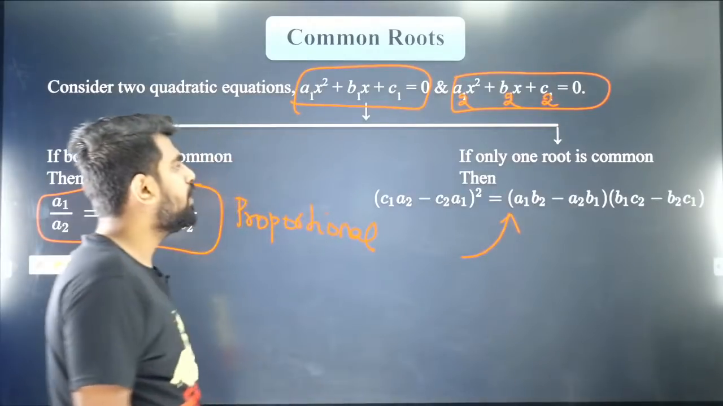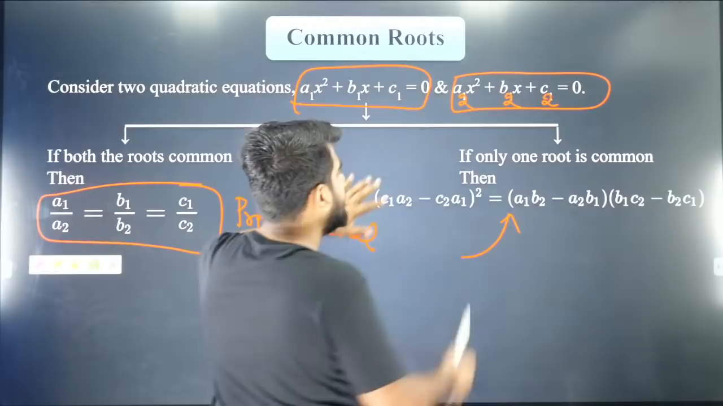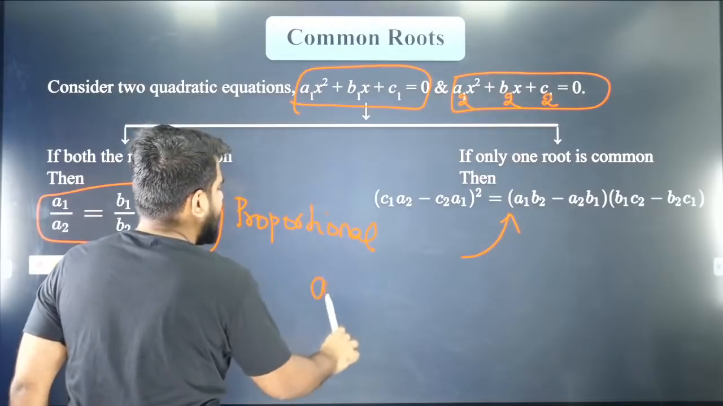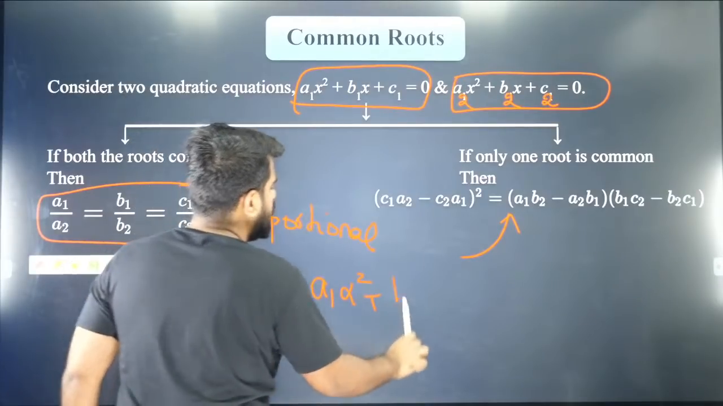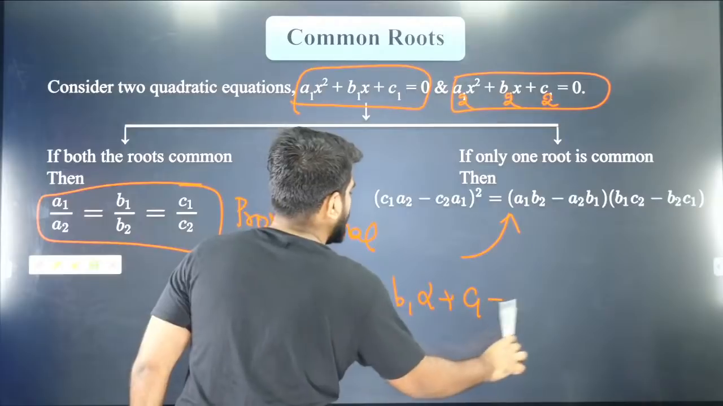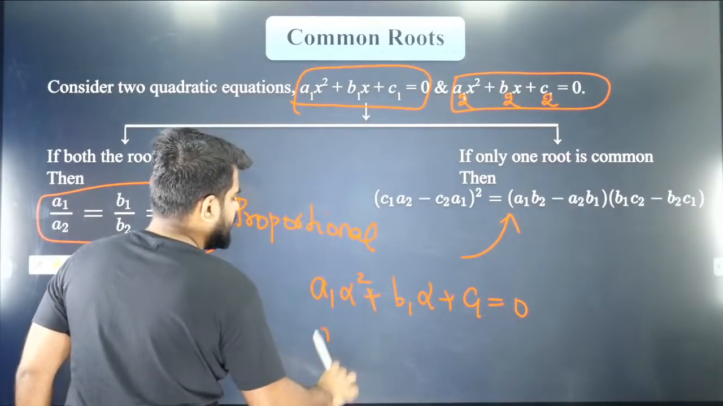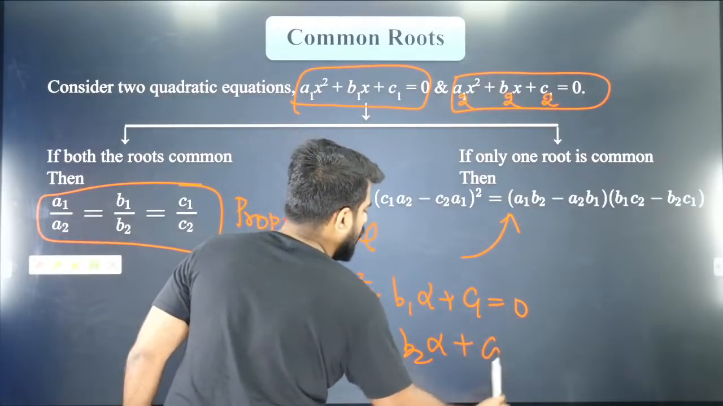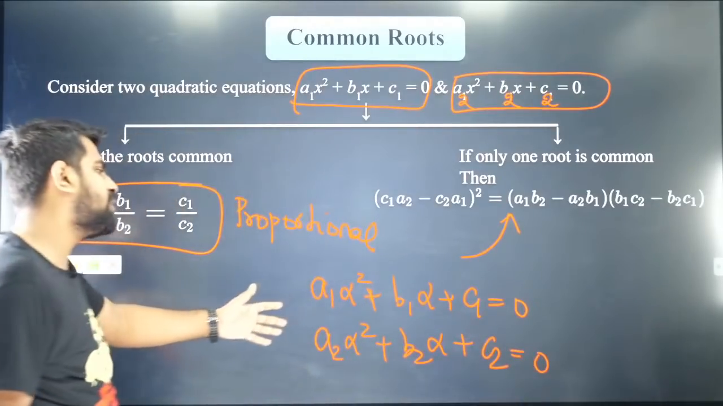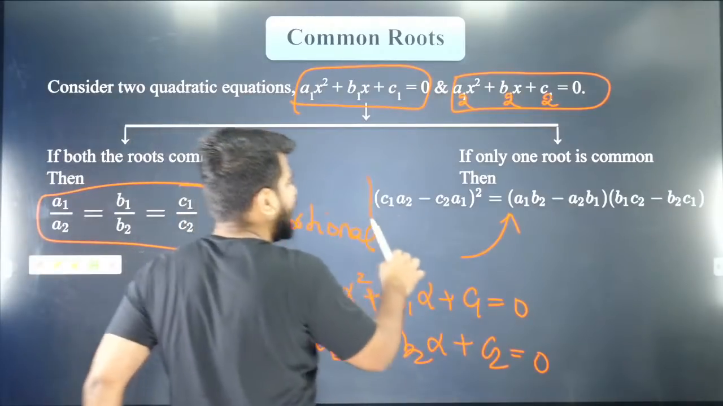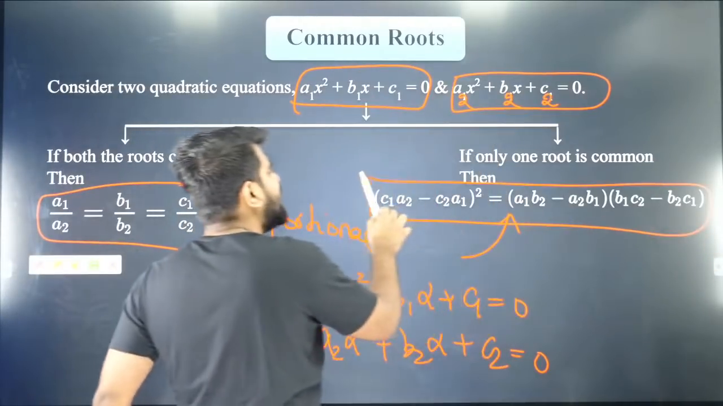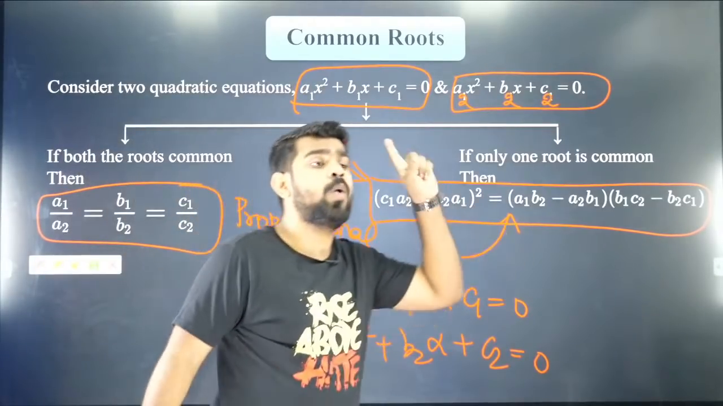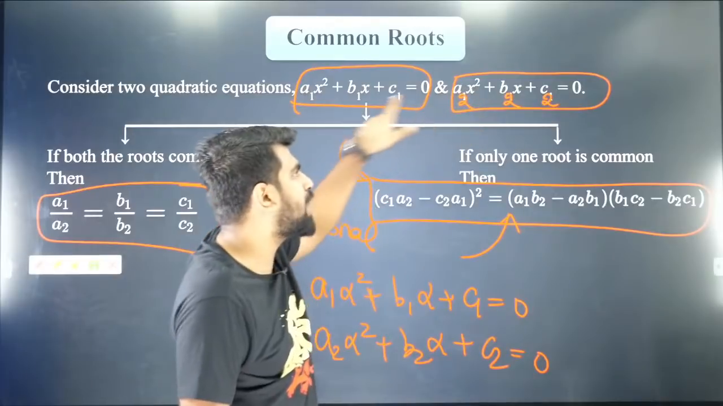So Lohit, this is your Cramer's rule. If only one root is common, then I can say alpha is a common root. So can I say a1 alpha² + b1 alpha + c1 = 0? And we also know that a2 alpha² + b2 alpha + c2 is also 0. So can I use Cramer's rule and get this condition when I eliminate alpha? If I eliminate alpha, I will get this particular condition. So this is the condition for having one root common between these two quadratic equations.